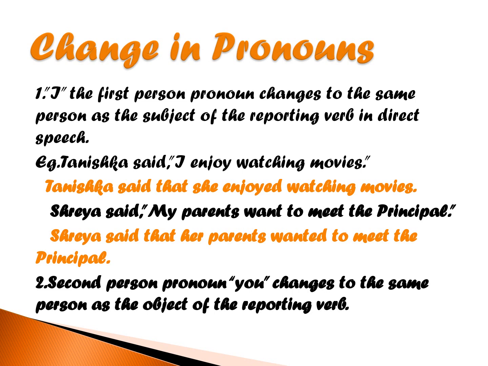Let us see the next example. Shreya said, my parents want to meet the principal. My over here, when the inverted comma opens, is also in first person. So we have to take the pronoun of the subject. Subject is Shreya. Shreya is again a girl. So we take its pronoun, that is, let us see the sentence. It is referring to the parents. So it is her parents. Shreya said that her parents wanted to meet the principal.